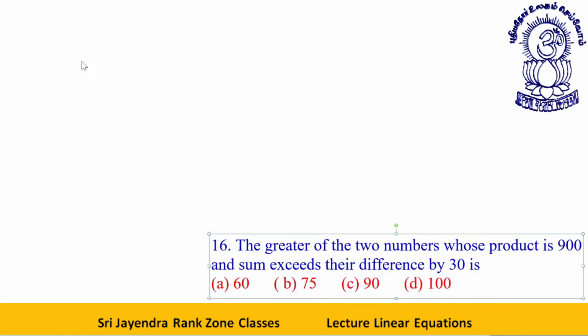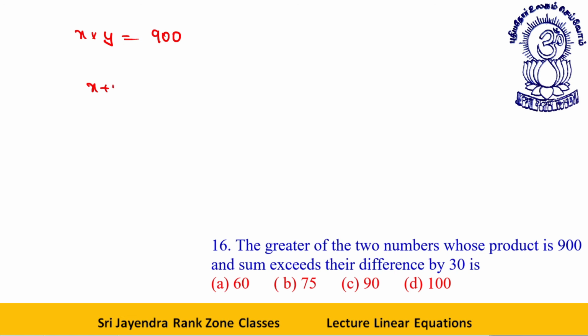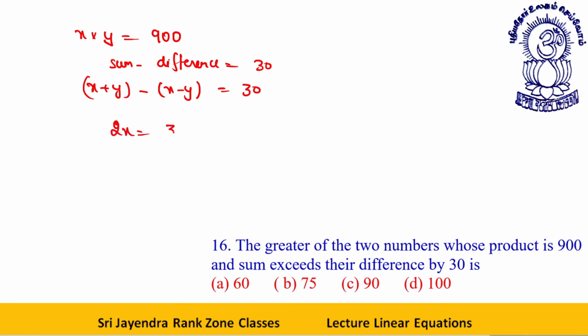The greater of the two numbers whose product is 900. Let's say x into y is equal to 900. Sum exceeds their difference by 30. Look, x plus y, sum minus difference is equal to 30. What does the word sum minus difference mean? It means x plus y minus x minus y, that will give you 2y is equal to 30, or y comes out to be 15, but y will be the smaller number.